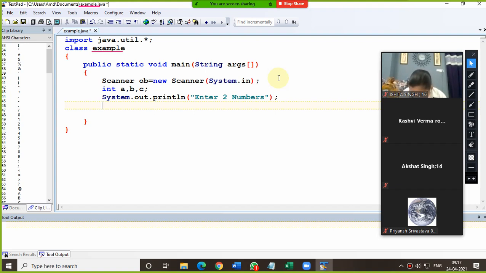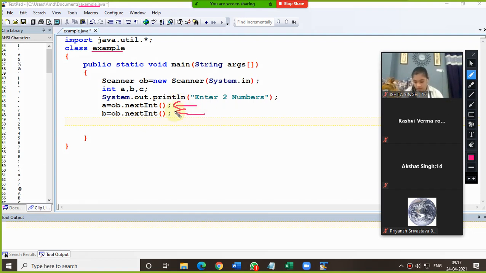So now, for inputting a number, the common syntax is ob.nextInt(). With this, only one input is taken, but in this question, how many values do you want to enter? Two. So this line has to be written twice: ob.nextInt(), ob.nextInt().